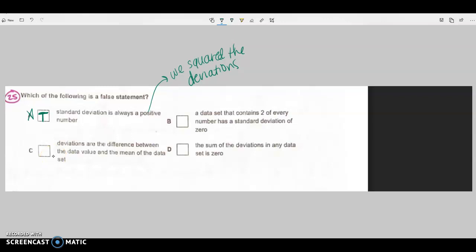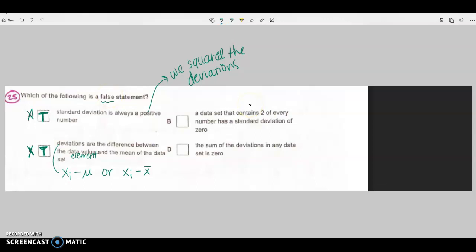C actually says deviations are the difference between the data value and the mean of the data set, which is true. So the formula for deviation is that you take each element and you subtract the mean. Or if you're talking about a sample, you'll use x bar instead of mu. So this is true. Since that's true, and we're looking for a false statement, that is not the answer.